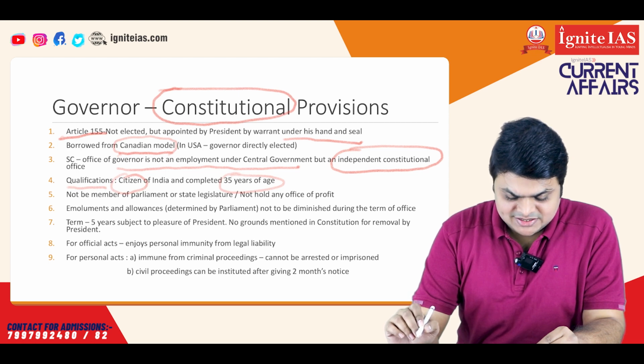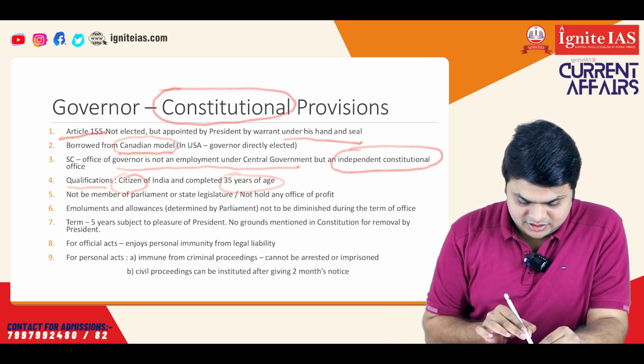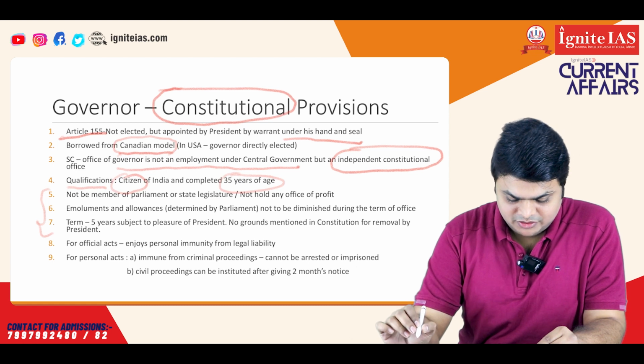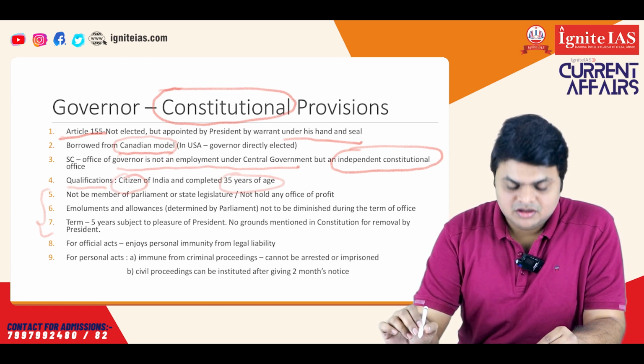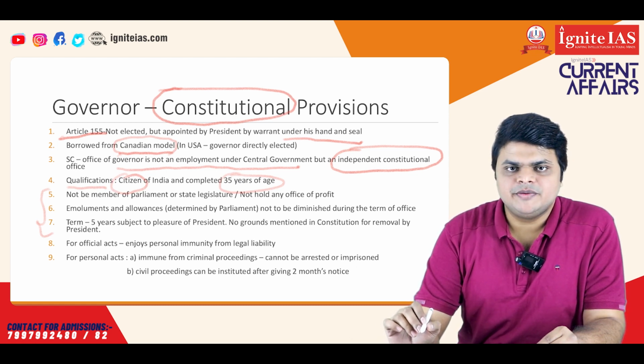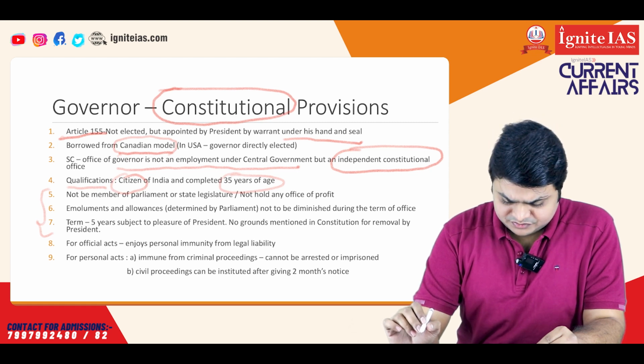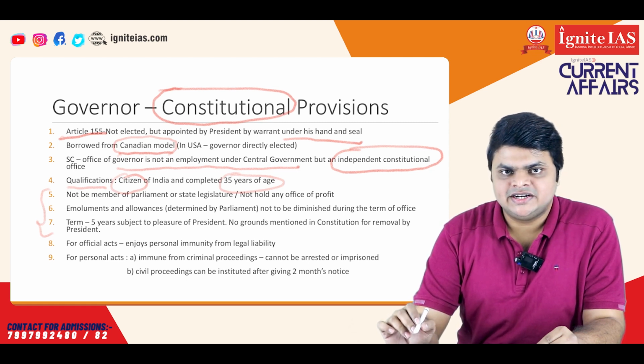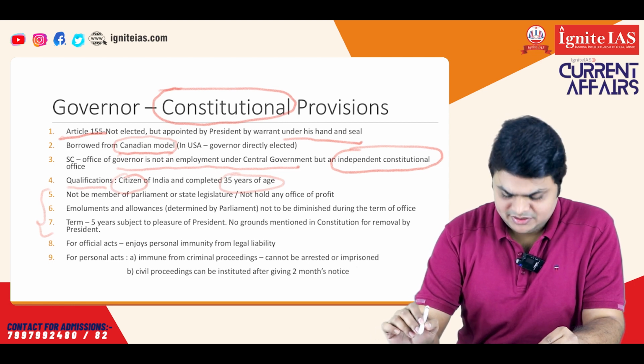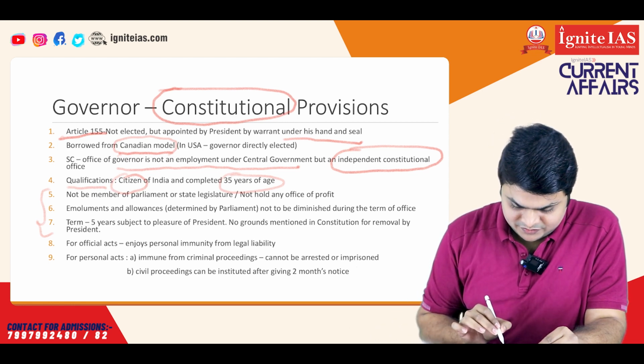And secondly, there are certain conditions of office. These are the conditions of office which are specified in the Constitution for the governor. First thing is, a governor shall not be a member of parliament or state legislature. If he is a member of parliament or state legislature and he is appointed, it is deemed that he has vacated his office.